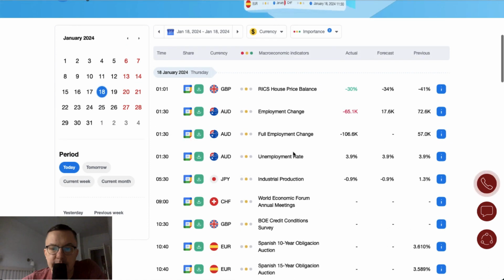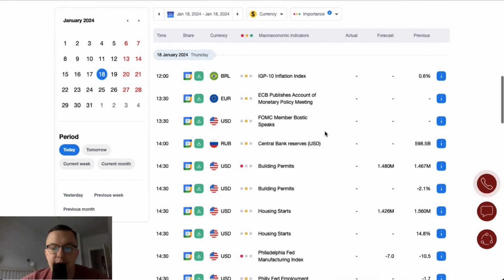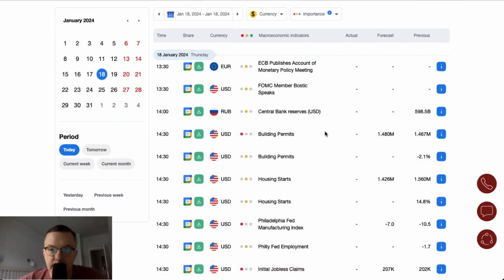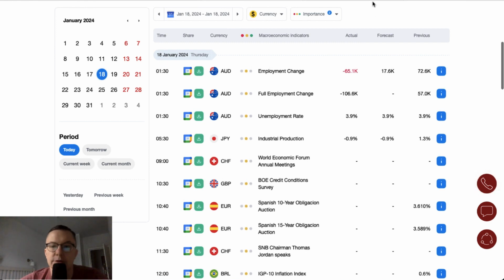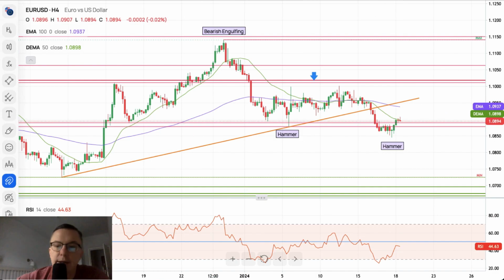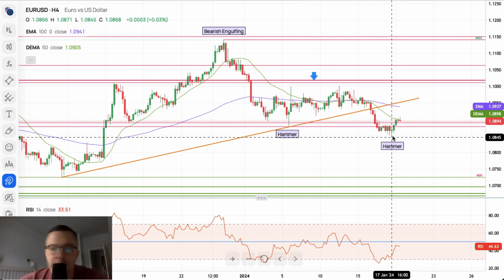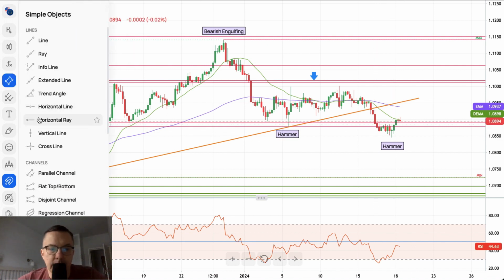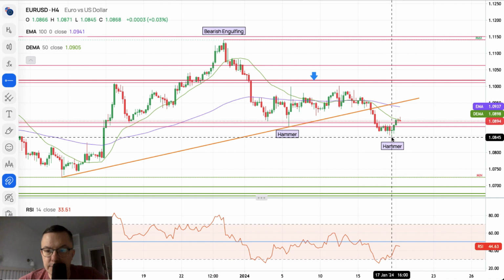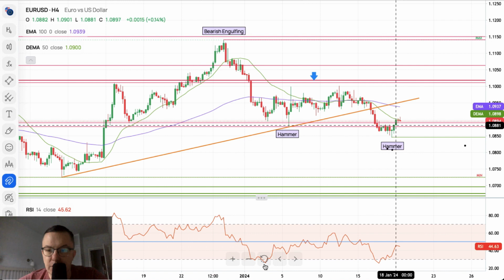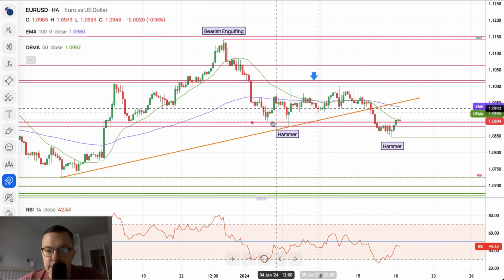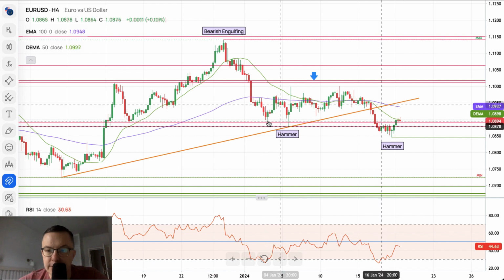Nevertheless, because we got some data from Australia, we will find out what the Australian dollar is doing later on. I think that we should start our technical part with the euro dollar as usual. The most traded pair in the world has bounced from the hammer-like candle located on a low at 1.0845. So this is the intraday technical support. We bounced just above the technical resistance 1.0890.